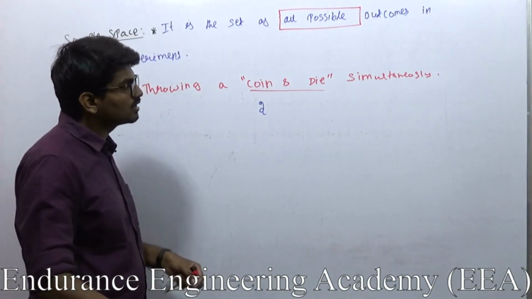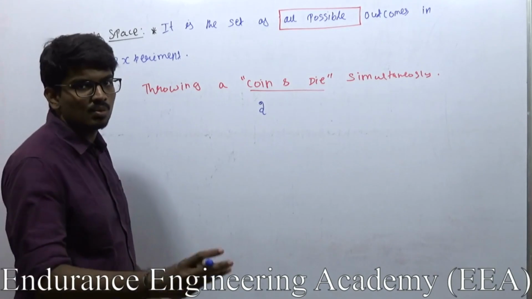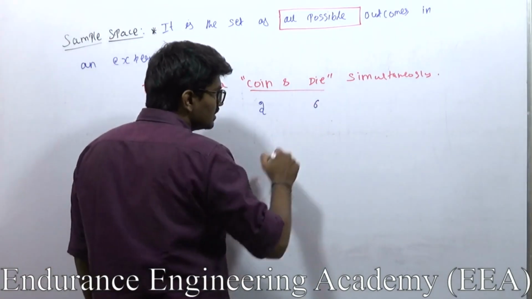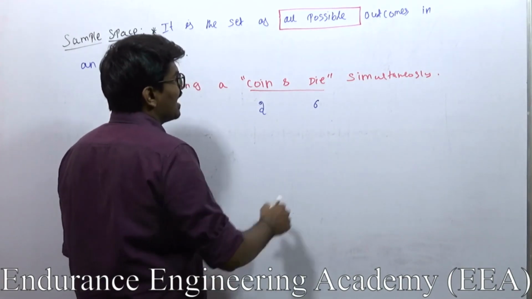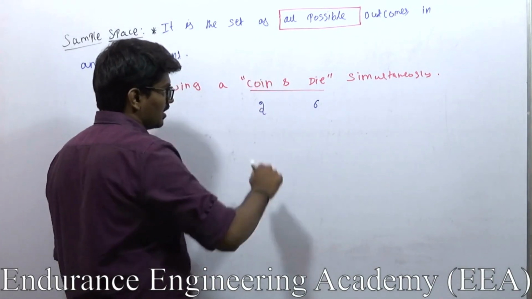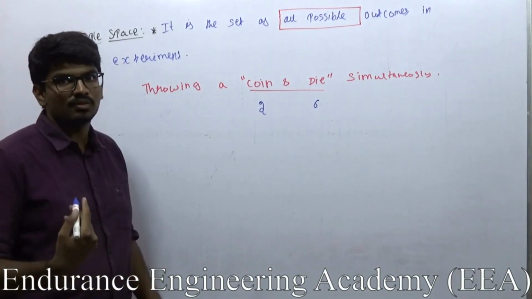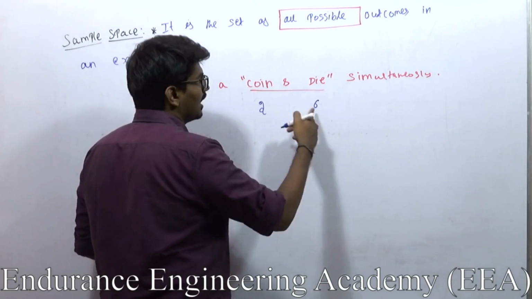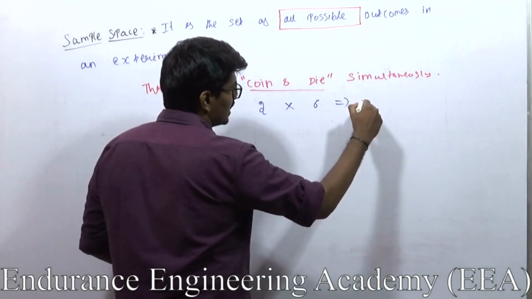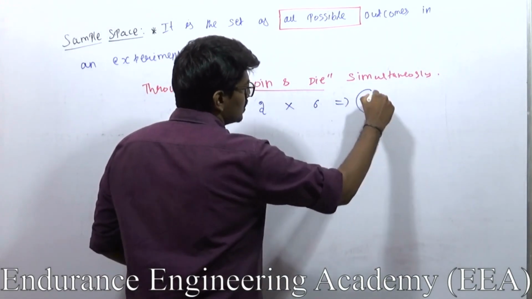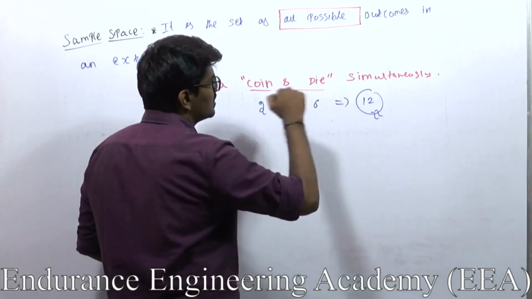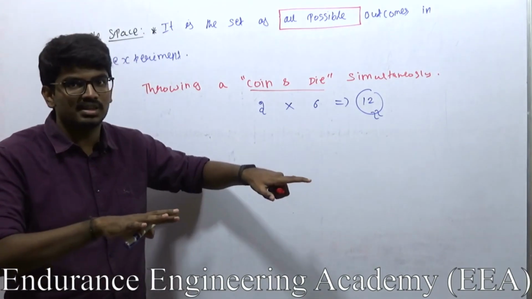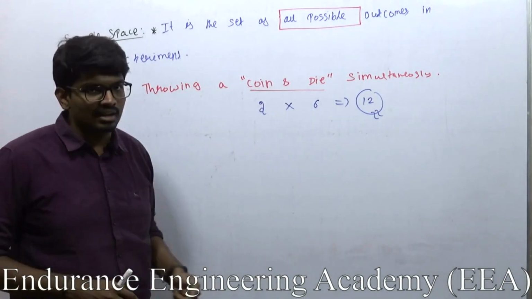And what are all the possibilities if I throw a die? It can be 1, 2, 3, 4, 5 or 6, right? So totally 6 possibilities. Now, and, if it is and, I already discussed the principle of counting, right? So coin and die, which means 2 and 6, so total possibilities are 12. So this 12 is nothing but all possibilities if I throw a coin and a die.